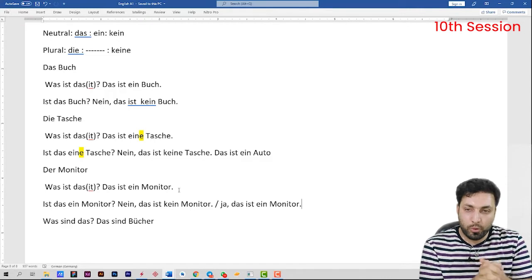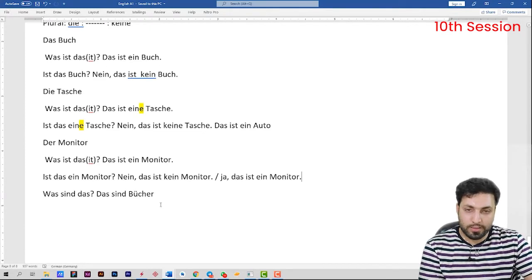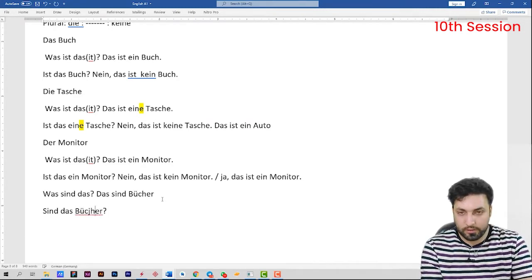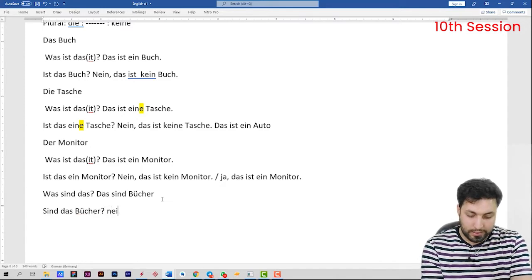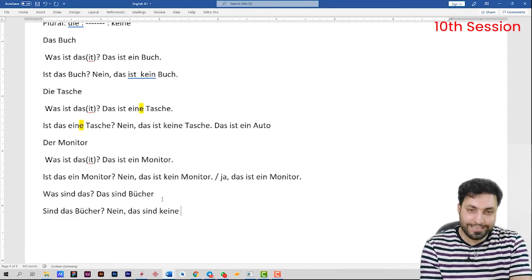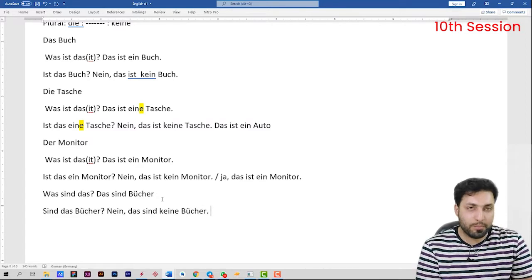Das ist ein Monitor. Then was sind das? Das sind Bücher. Then I would say, sind das Bücher? Sind das Bücher? I would say, nein, das sind keine Bücher. Das sind keine Bücher. Das sind etwas, something else.